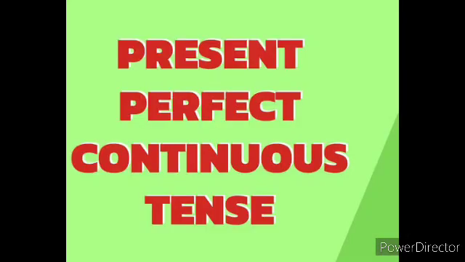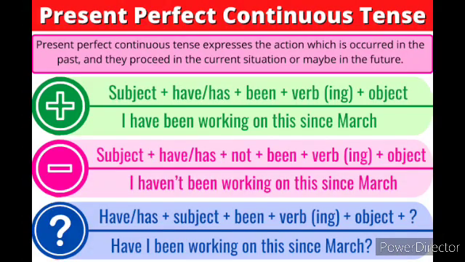Children, let's start with the first tense, present perfect continuous tense, with its structure, explanation and some more examples one by one. Now, look at the image here. Present perfect continuous tense expresses an action which occurred in the past and proceeds to the current situation or maybe in the future.